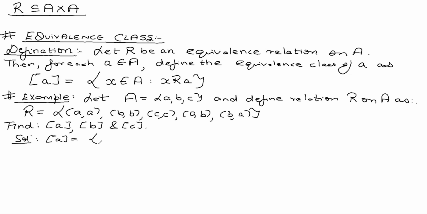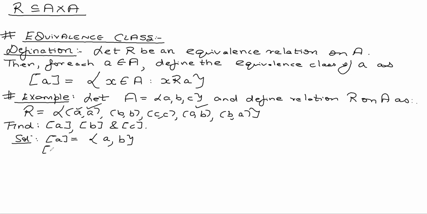It will be set of all those elements which are related to A. So A is related to itself. Also A is related to B. So my equivalence class of A is nothing but set of A comma B.